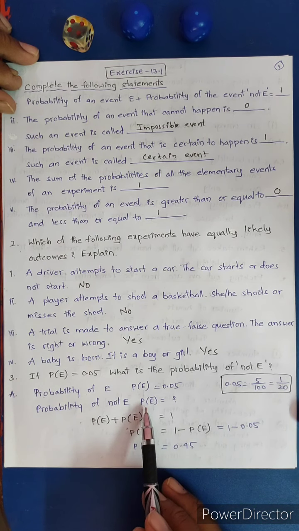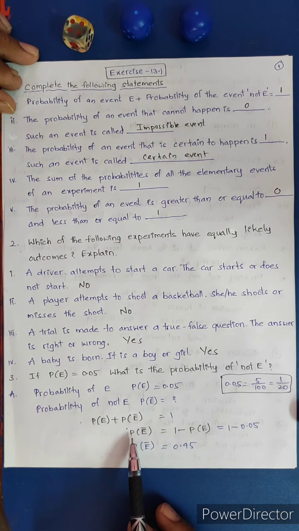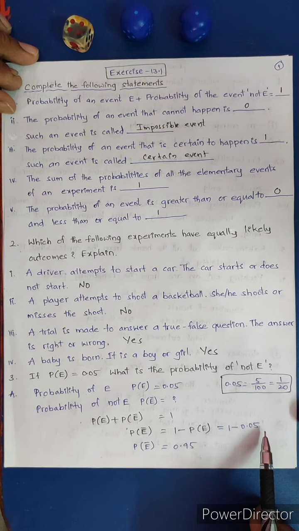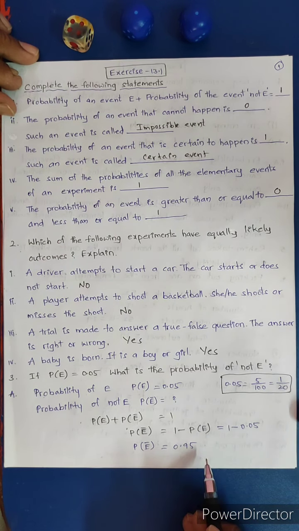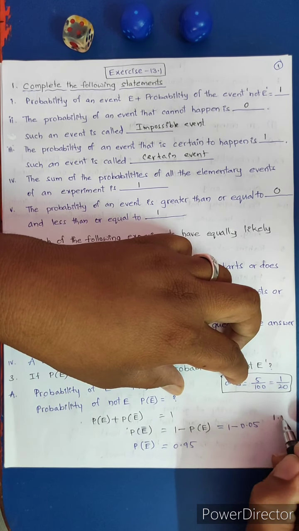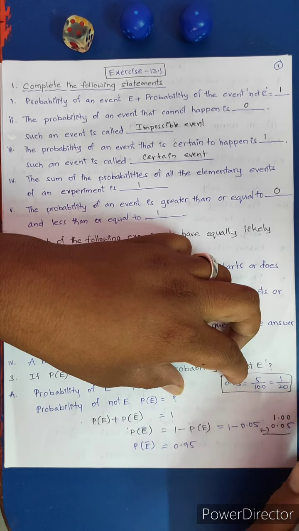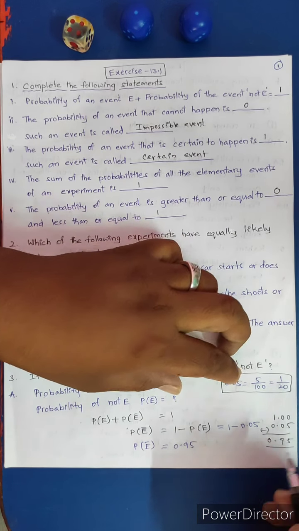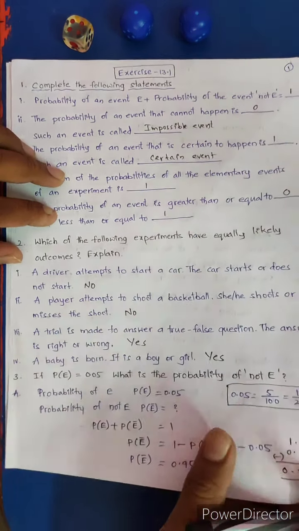So the probability of not E: keep the left-hand side as the subject and send the remaining to the other side. P of E dash is equal to 1 minus P of E, which is 1 minus 0.05. The difference of 1.00 and 0.05: 10 minus 5 is 5, 9 minus 0 is 9, 0 minus 0 is 0. 0.95 is the answer.